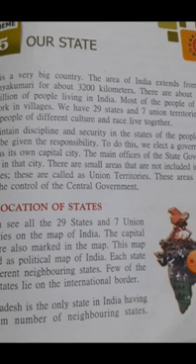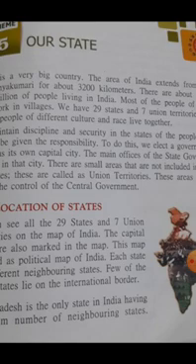Then we have 28 states, as we have already learned, and these 28 states each have their own capital city, and the main offices of the state government are located in the city. We have two types of governments, the central government and the state government. The central government, or the union government, is located in New Delhi, and it is the main government. India is divided into 28 states, and these 28 states also have their own government, which is known as the state government. Each state has its own capital, and the main offices of the state government are located in the capital city.